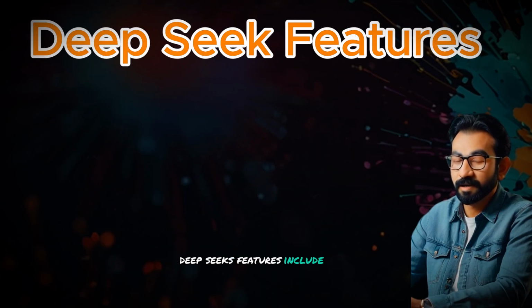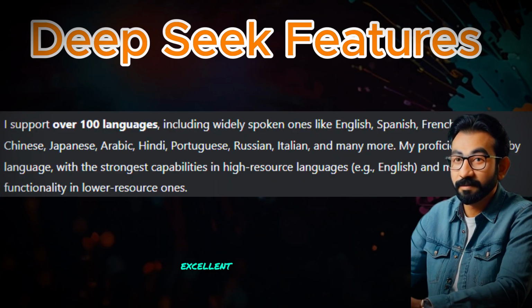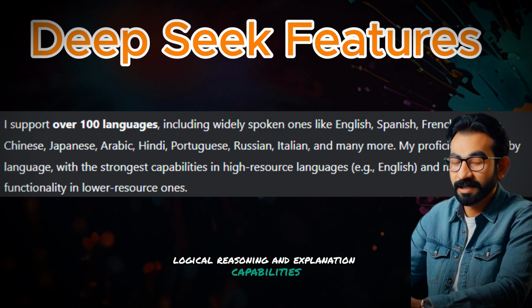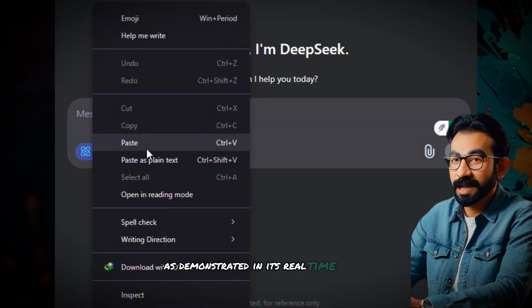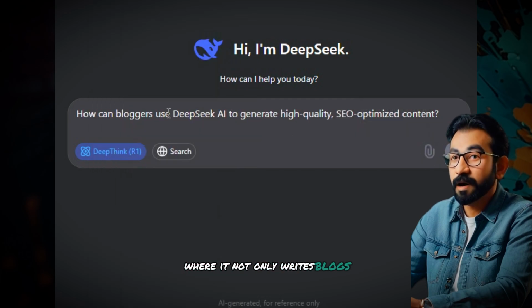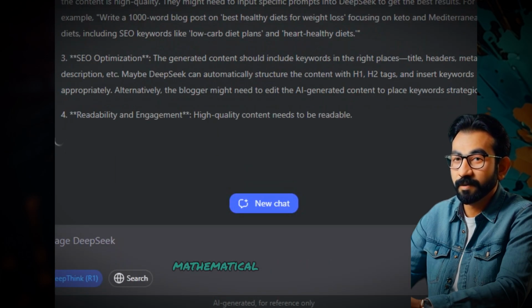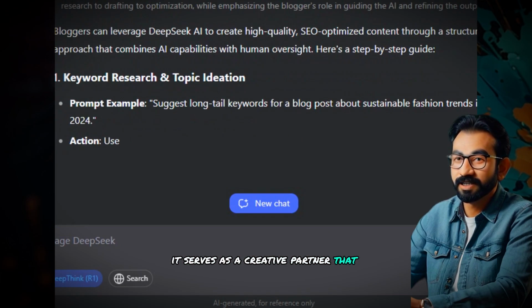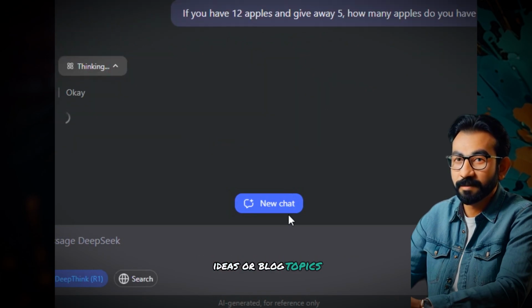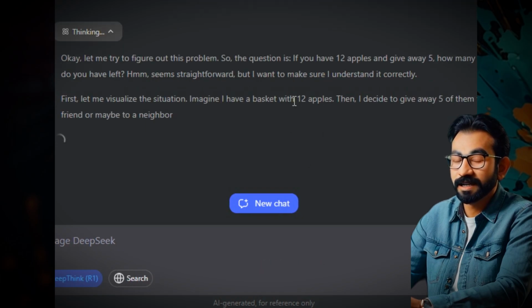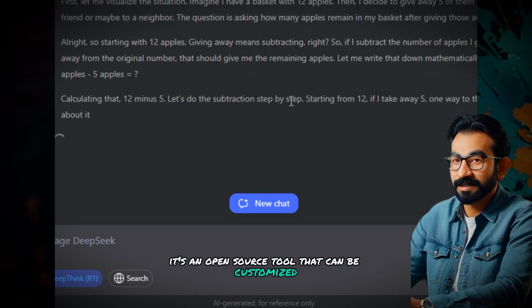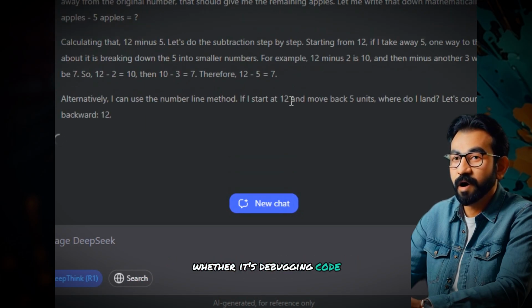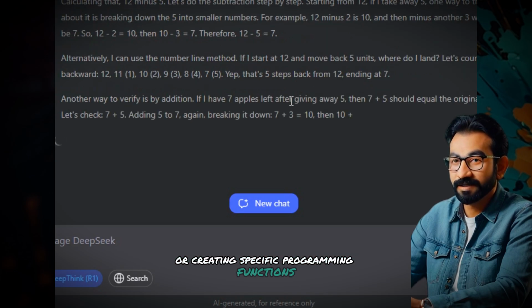DeepSeek's features include cost efficiency, excellent multilingual support, and advanced logical reasoning and explanation capabilities, as demonstrated in its real-time demos, where it not only writes blogs, but also explains complex mathematical problems in detail. For bloggers, it serves as a creative partner that suggests new video ideas or blog topics. And for developers, it's an open-source tool that can be customized, whether it's debugging code or creating specific programming functions.